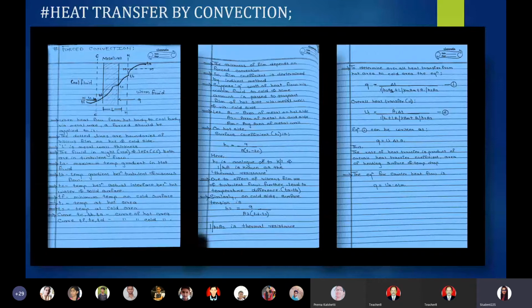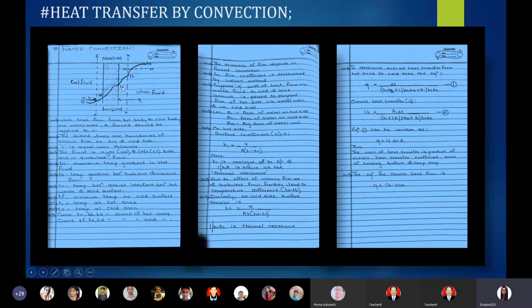Now we have seen this graph. The first point we have seen is TA. What is TA? It is the maximum temperature gradient in hot fluid, because these three curves TC, TB and TA are lying under the warm fluid section. So TA is the maximum temperature gradient in hot fluid, whereas TB is the point which depicts the temperature gradient between turbulent and viscous flow.